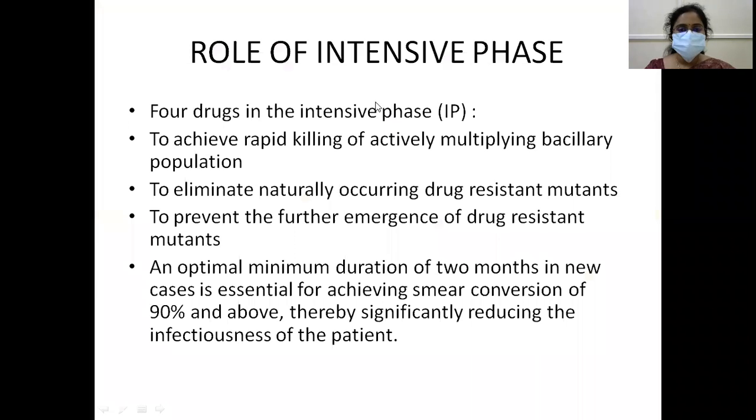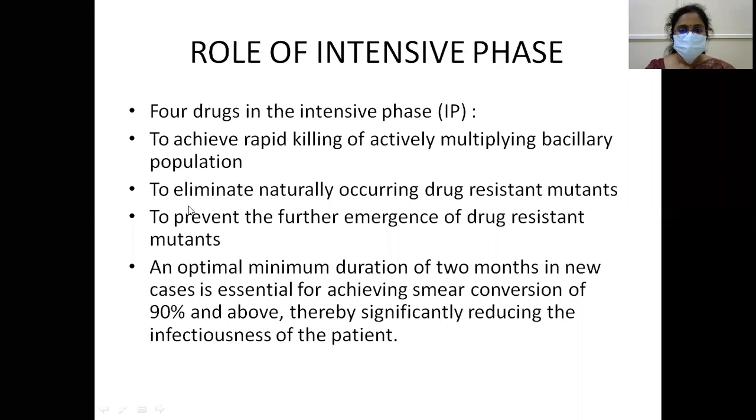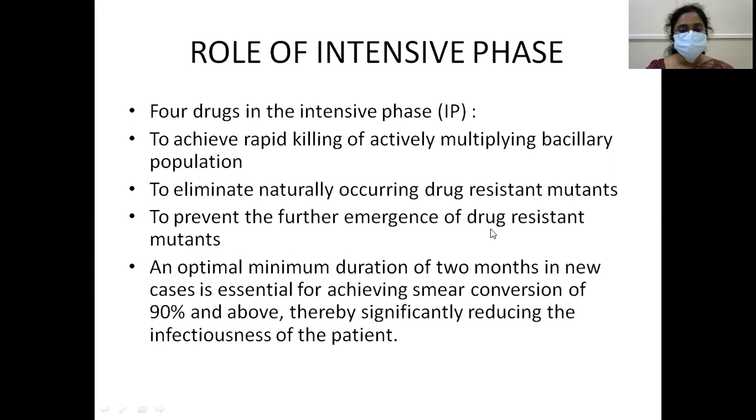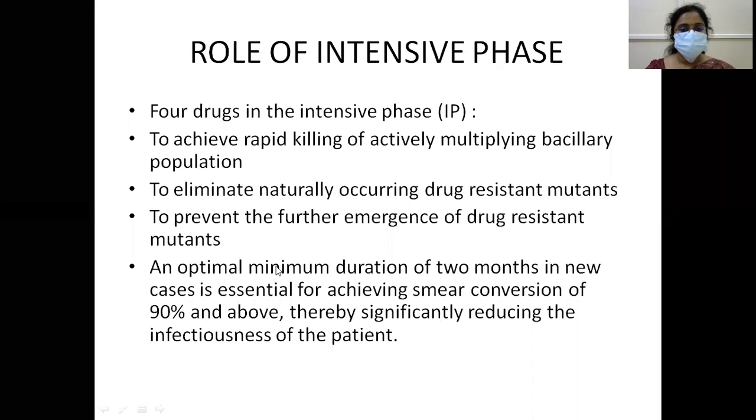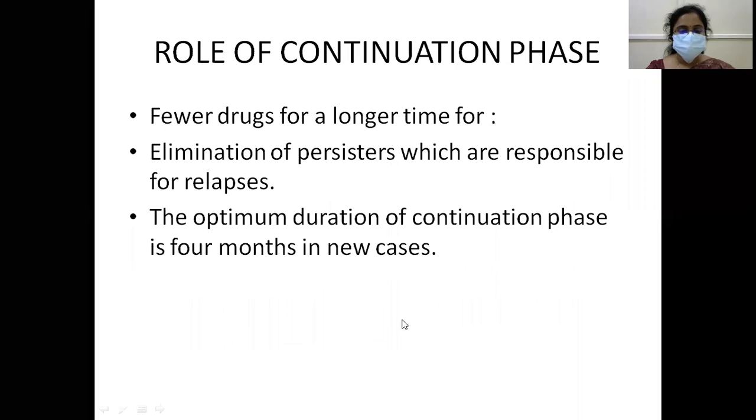Okay. Now, what is the role of the intensive phase? Four drugs in the intensive phase to achieve rapid killing of actively multiplying bacillary population. Eliminate naturally occurring drug-resistant mutants to prevent the further emergence of drug-resistant mutants. Optimal minimum duration of 2 months in the new cases is essential for achieving smear conversion of 90% and above, thereby significantly reducing the infectiousness of the patient.